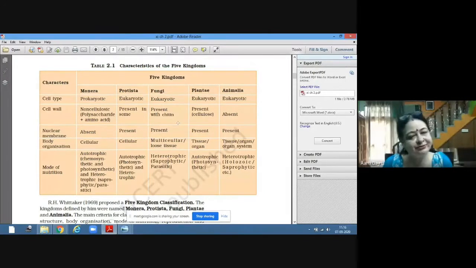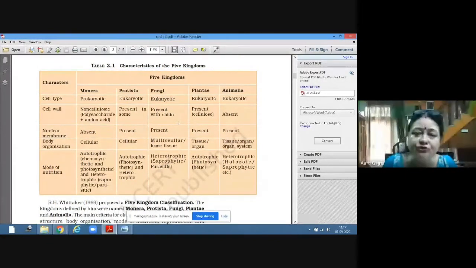Nuclear membrane is present because the cell is eukaryotic, and body organization here is multicellular. That means there is not one cell, there are many cells, but the organization level is cellular only because the tissues are not being formed, and even if the tissues are formed, they are loose tissues. So the body organization can be multicellular or in the form of loose tissues.